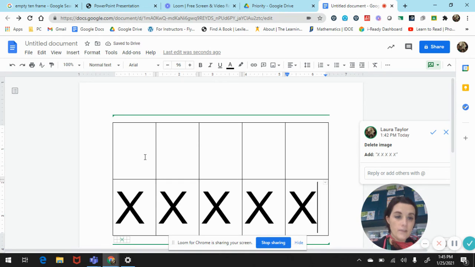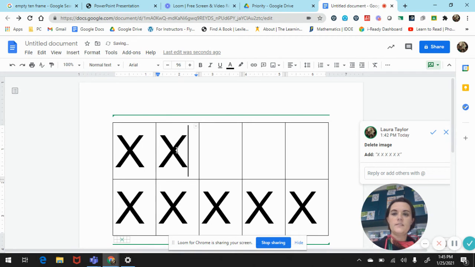I have 5 on the bottom, but I want 8. So let's figure out how many I need to add to have 8. So we're going to count on from 5. 5, 6, 7, 8. All right, friends. What did I do here?